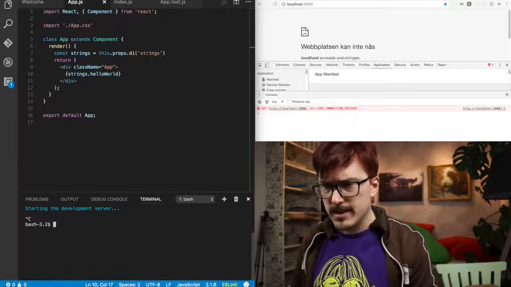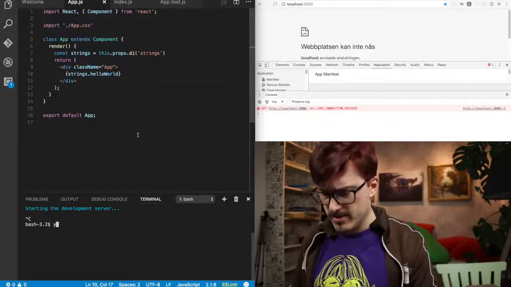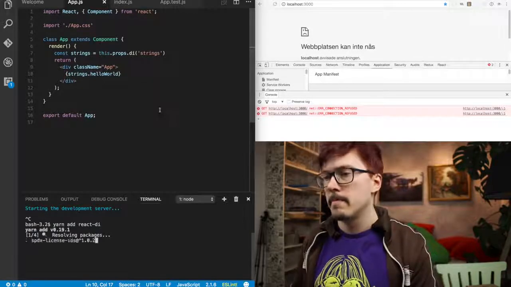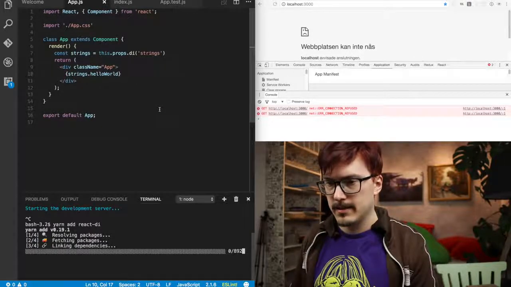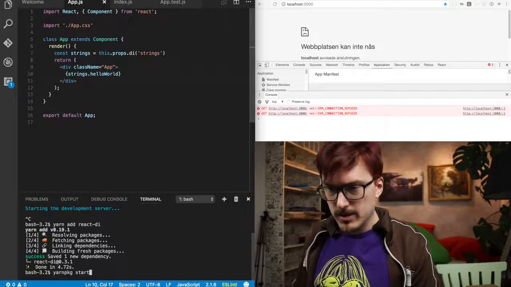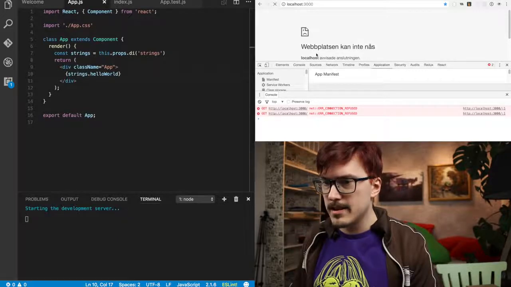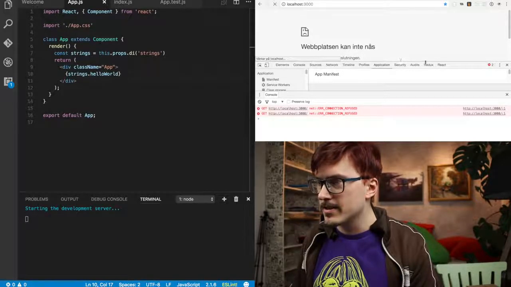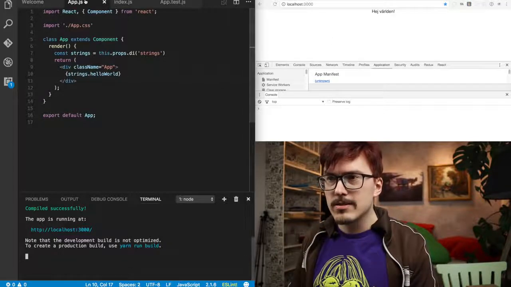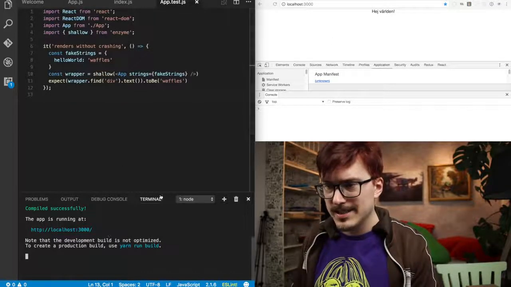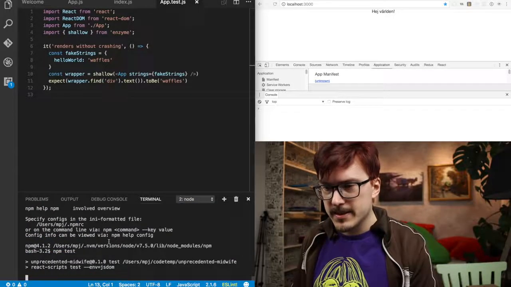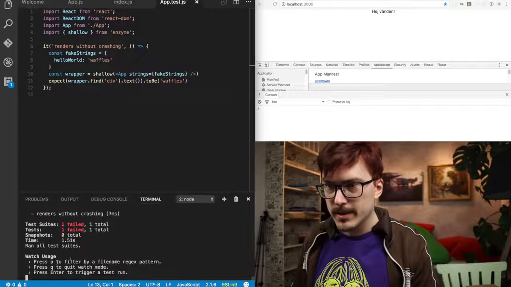I think, did I add the React DI? Yarn add React DI. All right, let's do this. Does it run? Does it run? Hey, but oh, right, it works, but we need to fix our tests. Hang on, npm test. Let's see what breaks more specifically.